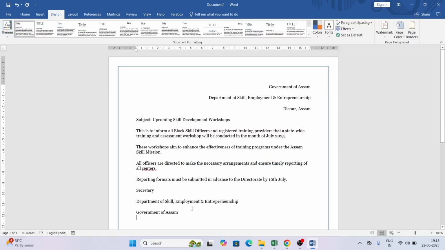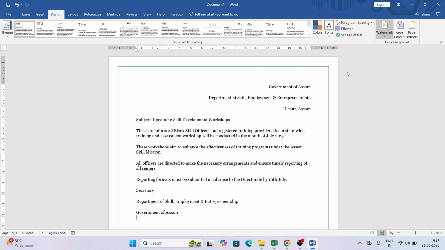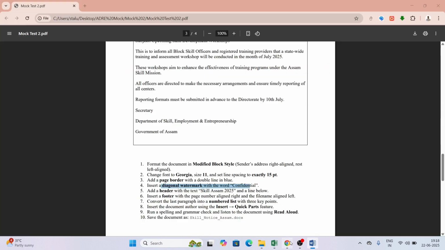আমাকে একটা diagonal watermark লাগে, diagonally means এনেকে diagonal, so diagonal watermark এটা লাগে. so এটো কত আছে, same design watermark sectionত আছে, আৰু কি হ'ব লাগিব, এটা confidential. Okay, so diagonally confidential I have added. Now next thing,